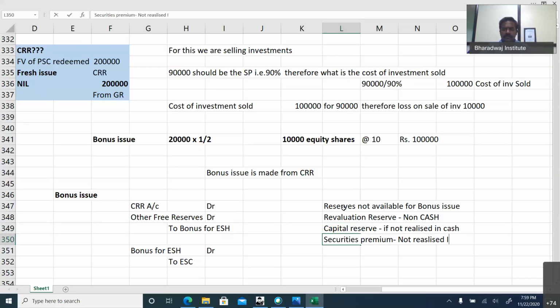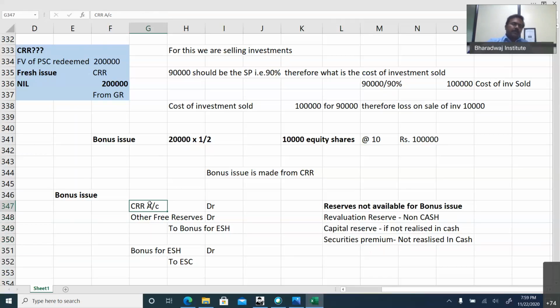For example, we have issued shares for purchasing an asset. To that extent, we would not have received the cash. So whatever reserve is not realized in cash, that cannot be taken for bonus issue.